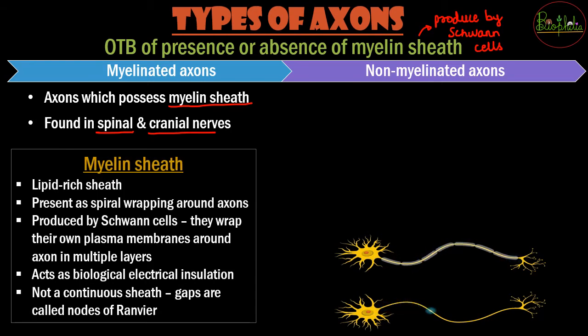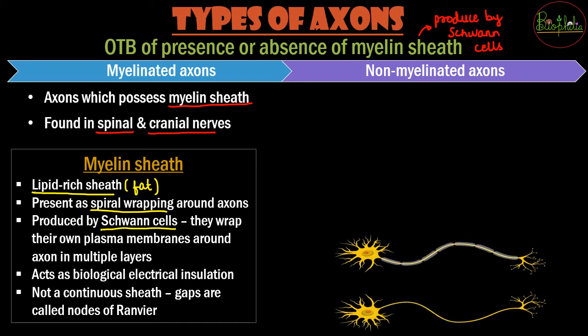The next we see that what is this myelin sheath that we are speaking about again and again. So myelin sheath is a lipid rich sheath, that is, it is made up of fat, and since it is fat rich, there is no electric impulses that is going to go through it. So it is just like a plastic insulation tape which will be spirally wrapping around the axons, which is produced by the Schwann cells. We have discussed it.